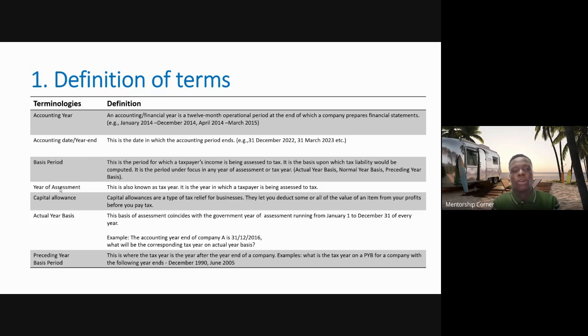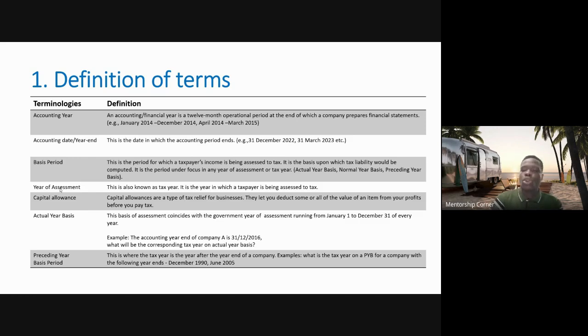So let me just rephrase it again. The preceding year basis is the year after the accounting year end in which the company is being subject to tax. So it is also known as the year after the accounting year end, meaning that the profit for this year will be taxed next year.